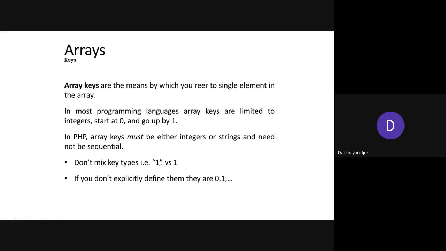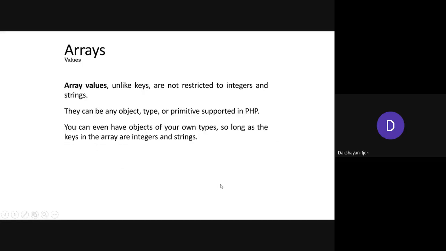To avoid such confusion, whenever you consider integers as keys for arrays, make sure you use the same type. As usual, if you do not explicitly specify the keys, by default they will be considered from 0 to n minus 1.